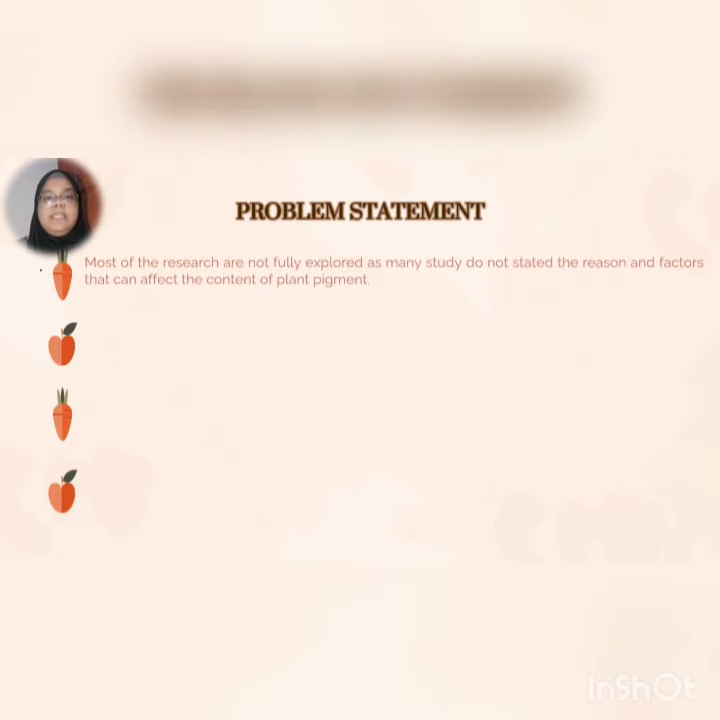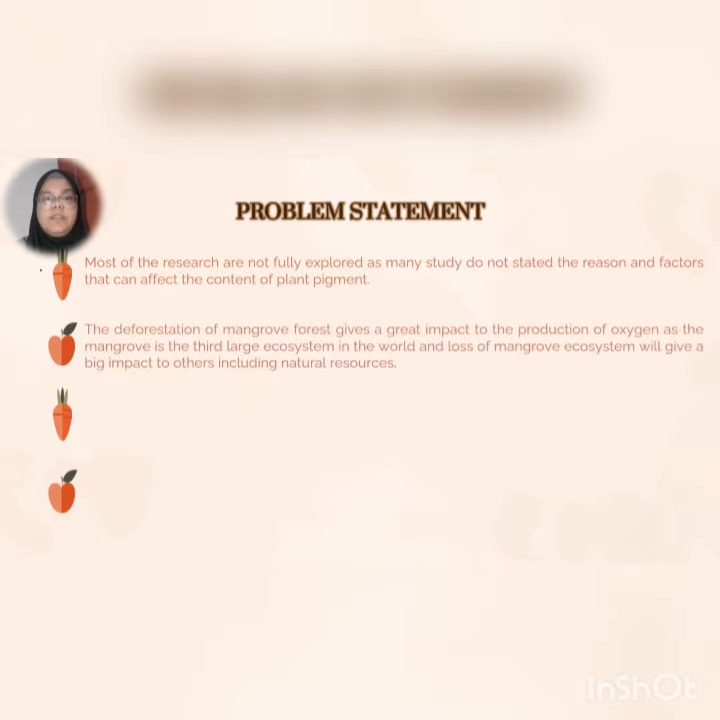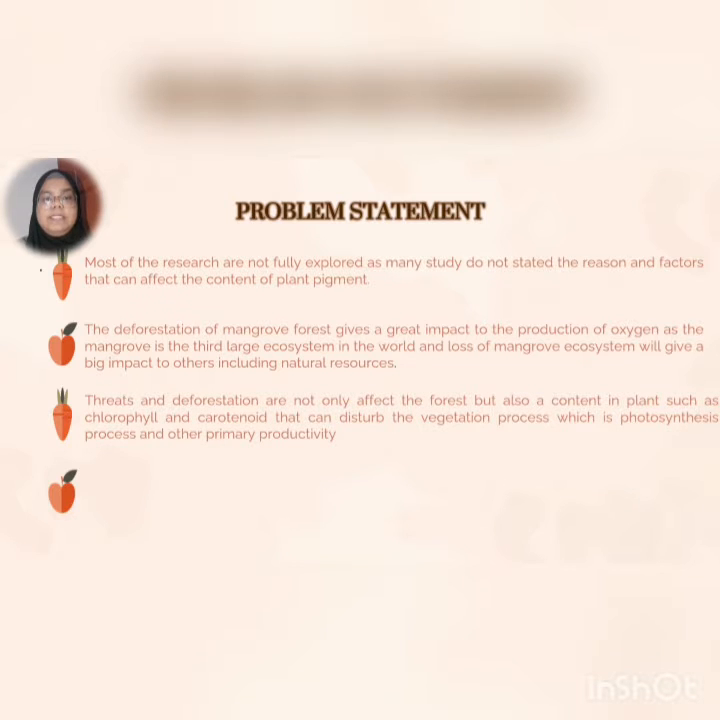But most of the studies do not state the reasons and the factors that can affect the pigment, and the loss of mangrove forest can cause a great impact to others and it interrupts the plant process. And lastly, salinity, temperature, and light can influence the content of pigment in mangrove.